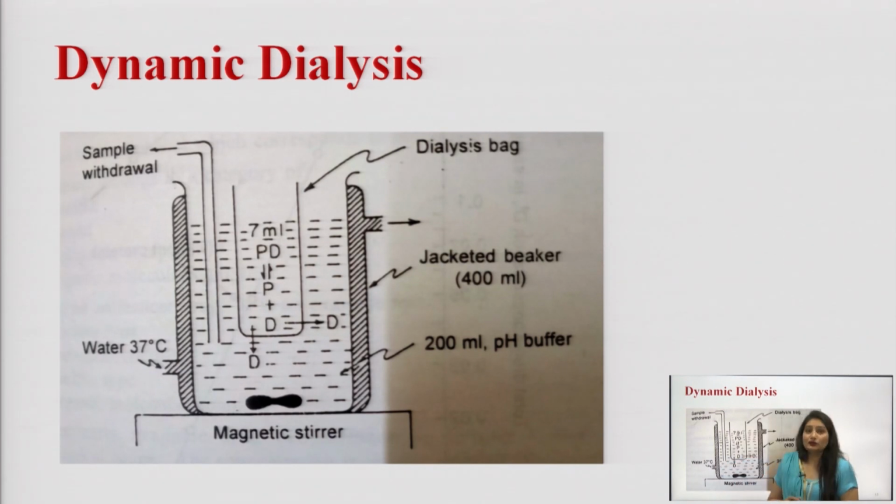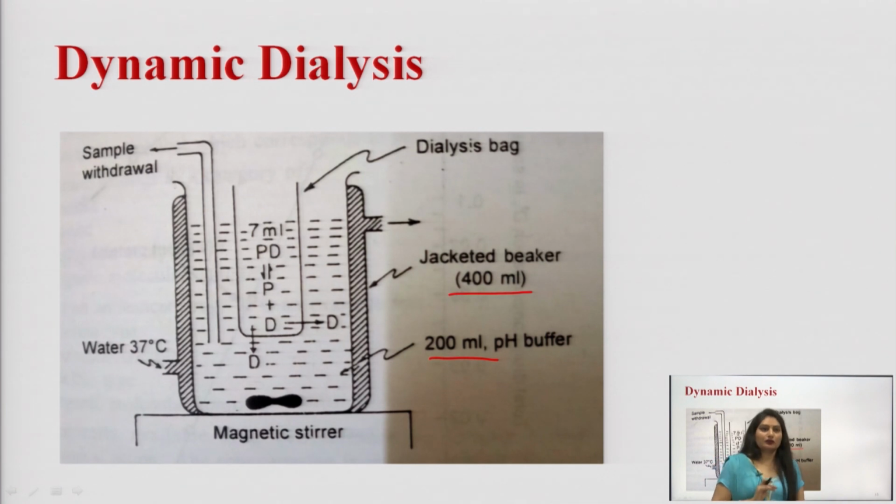As you can see in the diagram, there is a dialysis bag and a jacketed beaker. In this, the temperature of water is maintained at 37 degree centigrade. There is a buffer solution, 200 ml buffer solution. The jacketed beaker contains 400 ml solution, and the dialysis bag consists of 7 ml of protein or protein drug complex.